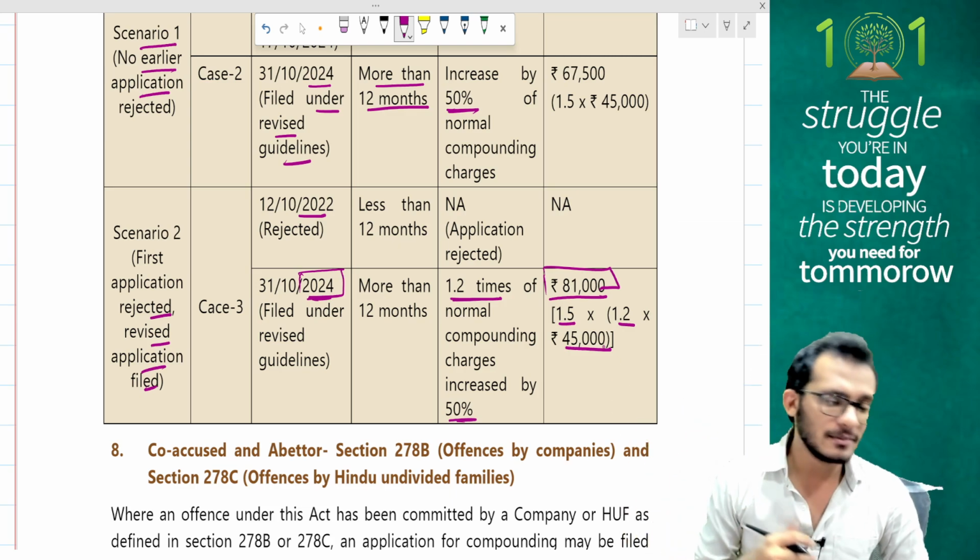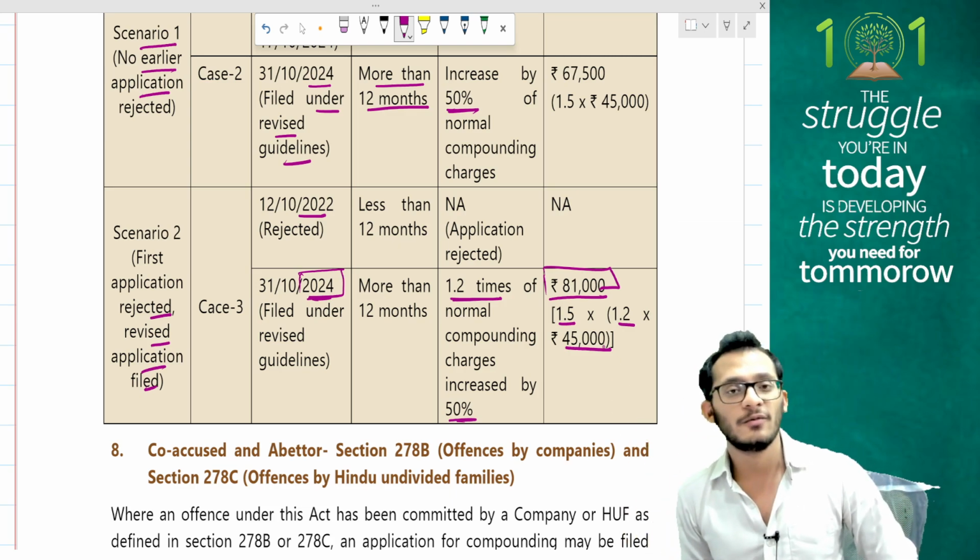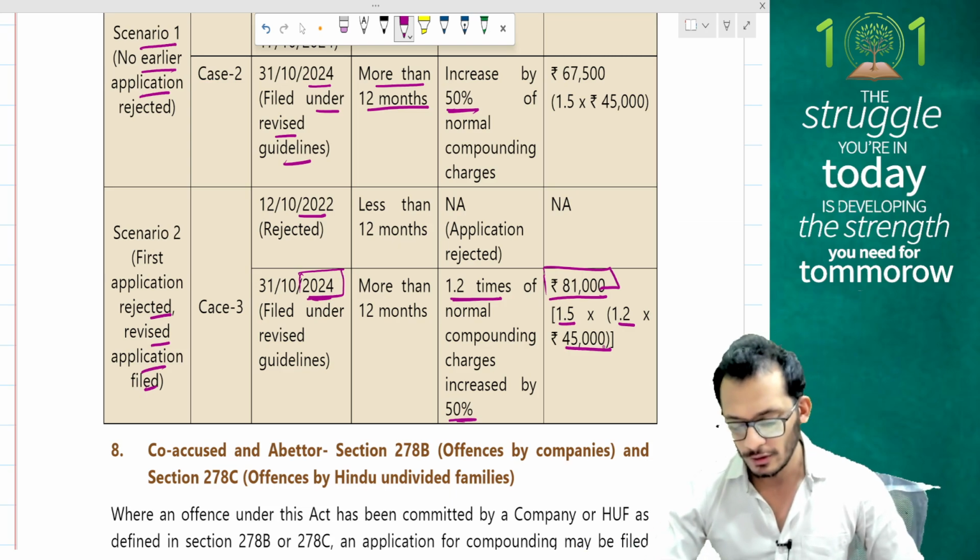Yes, please keep these tables in mind, people. These are very, very good tables which can come for your MCQ questions. Please mark this as important.